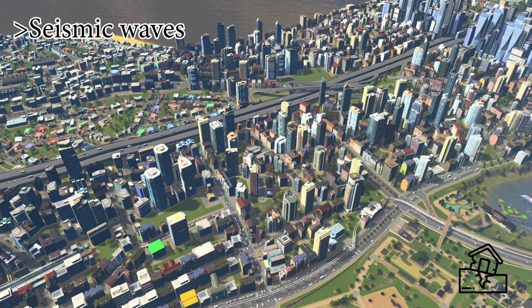So in reality, the shaking we feel during an earthquake is the result of different waves. There are a few seismic waves, and each one of them has different destructive and physical properties. Earthquakes are quite destructive, so let's have a look at them. Here we have our happy city. Citizens happily living without knowing what's about to happen.